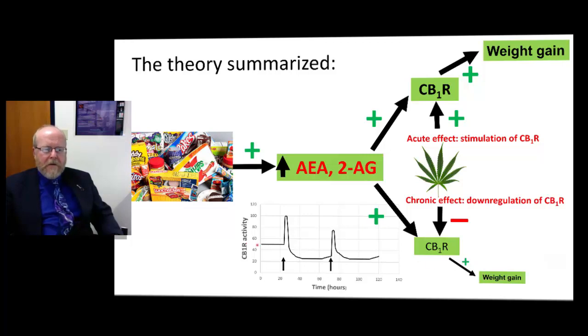So I've summarized that over here. Here's our CB1 receptor activity prior to use. There's a big stimulation when cannabis is consumed, but then that's followed by reduced activity due to downregulation of the receptor. And so the overall effect is reduced activity of that CB1 receptor.